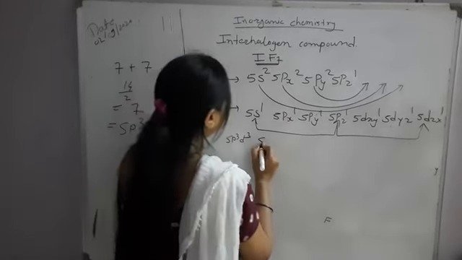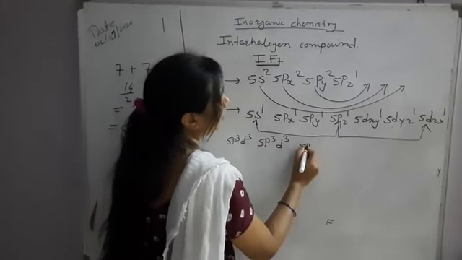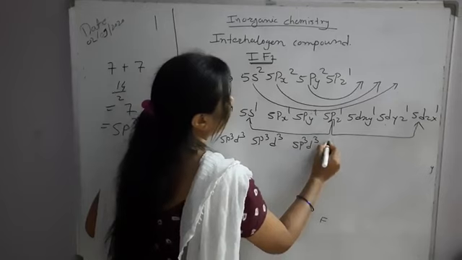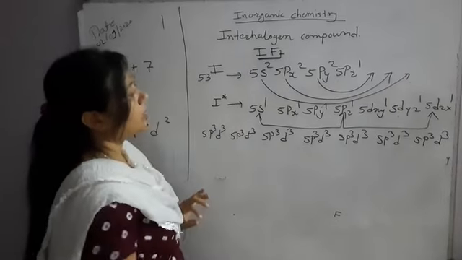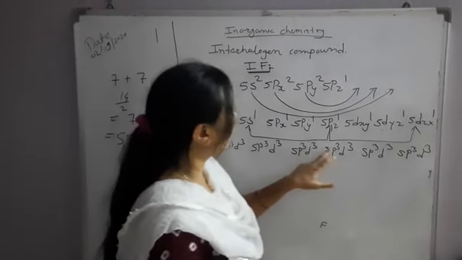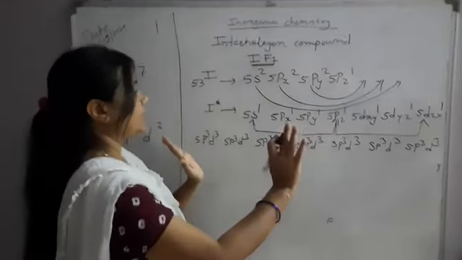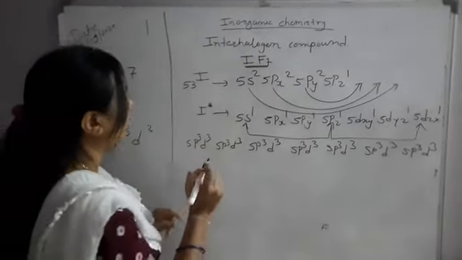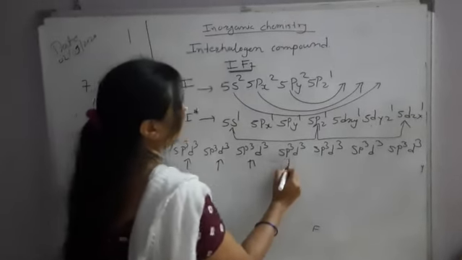So these are the 7 sp3d3 hybrid orbitals of iodine. How many hybrid orbitals do we have to draw? 7. 1, 2, 3, 4, 5, 6, 7. And each of these sp3d3 hybrid orbitals contains an unpaired electron. So see here, all contain an unpaired electron.